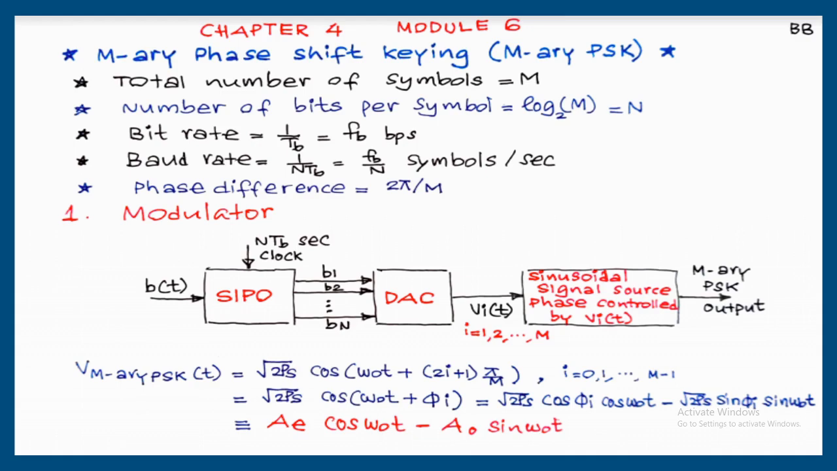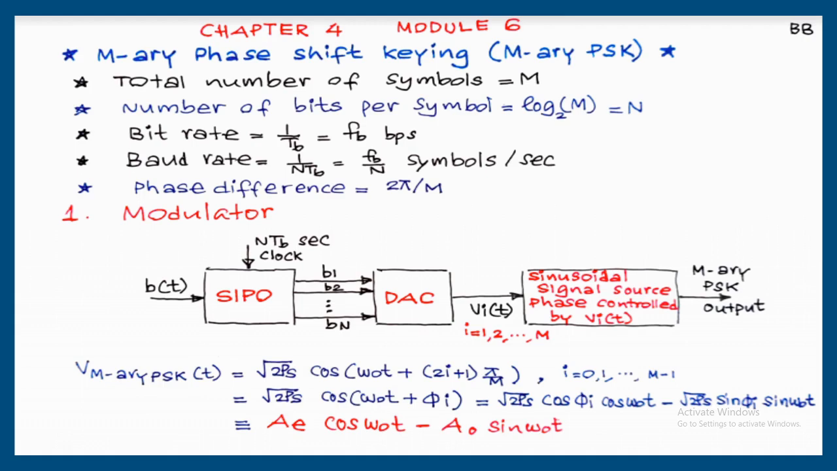We will get 2 raised to n combinations. That 2 raised to n is equal to M. So the possible values are 2-array, 4-array, 8-array, 16-array, 32-array, 64-array, etc. Number of bits per symbol is equal to log of M to the base 2, that is equal to n. Like a 4-array system, log 4 to the base 2, 2 bits are taken together. 8-array system, log of 8 to the base 2, 3 bits should be taken together. Next, 16-array PSK, log of 16 to the base 2, 4 bits are taken together. So like this the system can be extended for an M-array system.